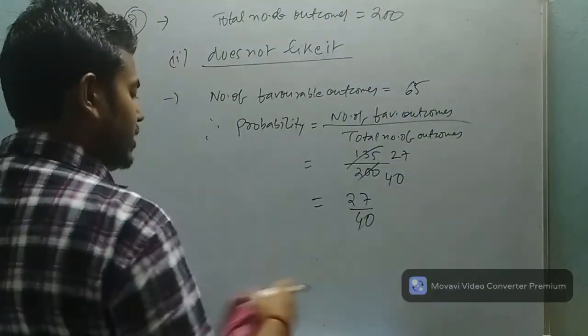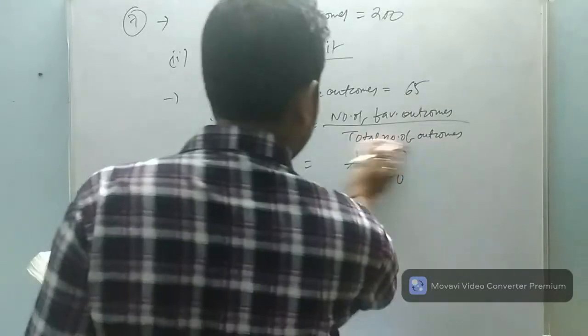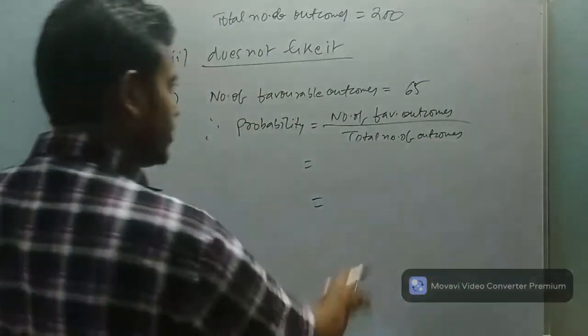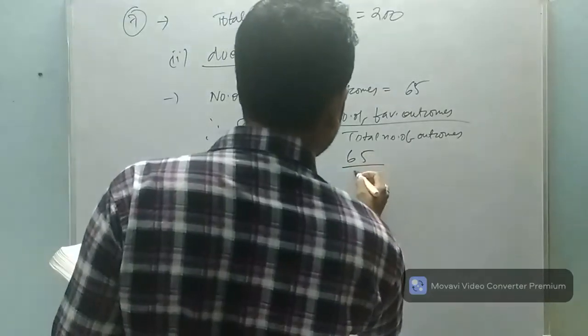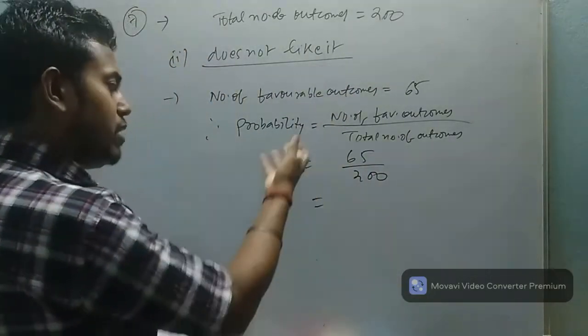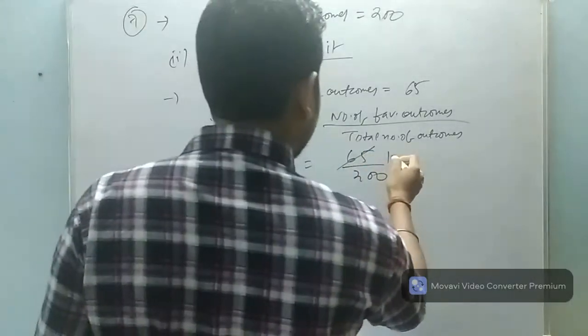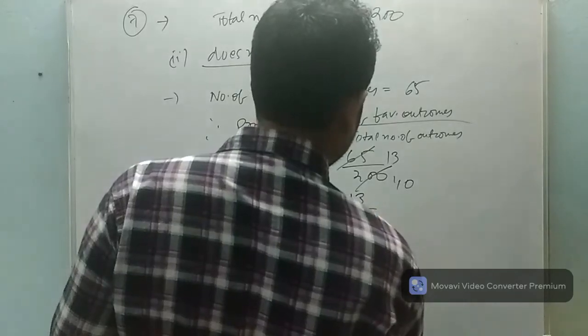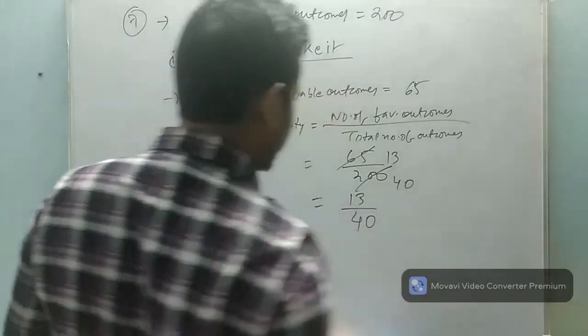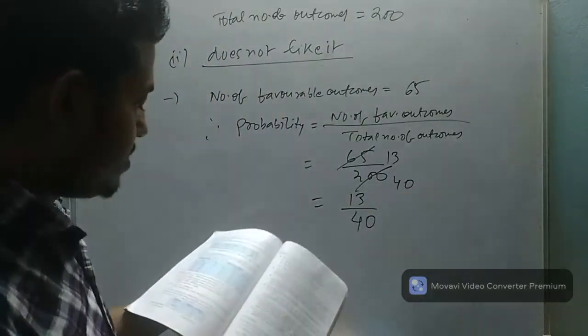And the probability will be number of favorable outcomes upon total number of outcomes, which is 65 upon 200. So again you can cancel it, or you can leave it up to here. 5 1s are 5, 5 3s are 15, and 5 4s are 20. So 13 upon 40 is the answer. Okay, so this is question number 7.